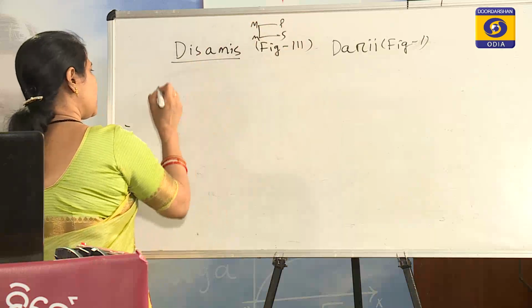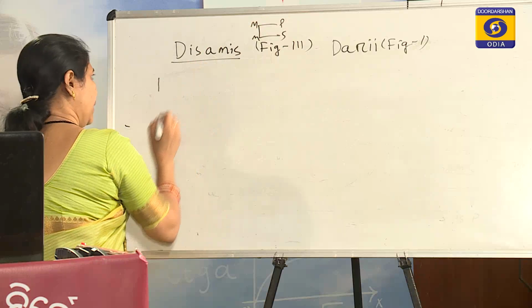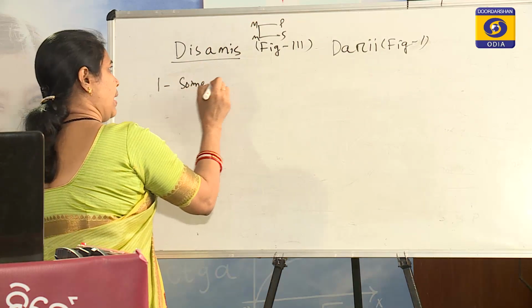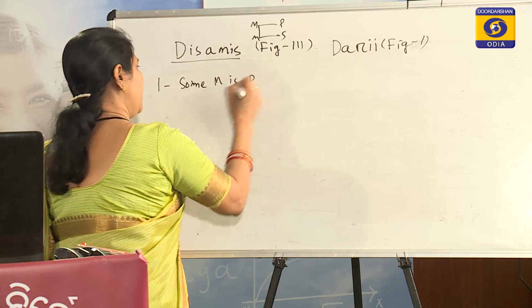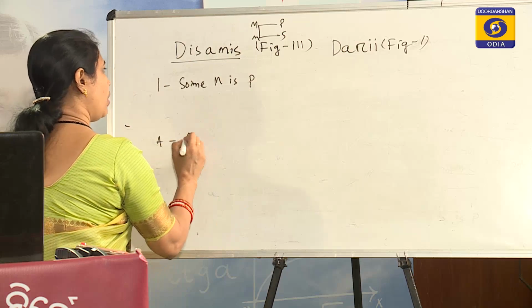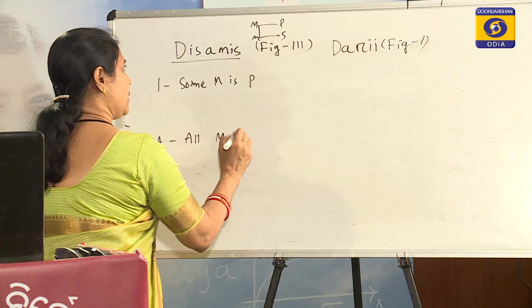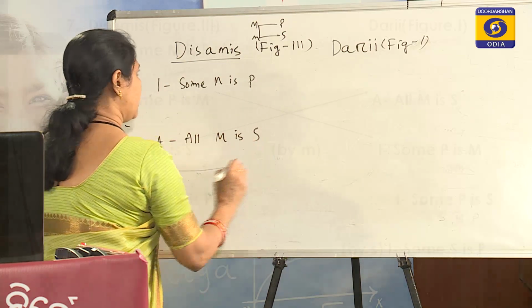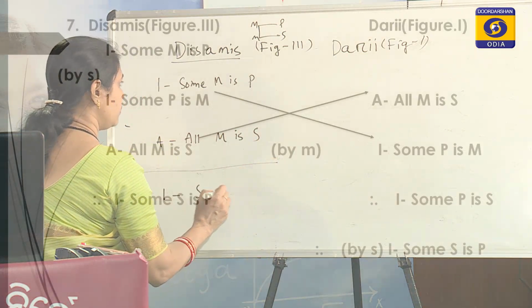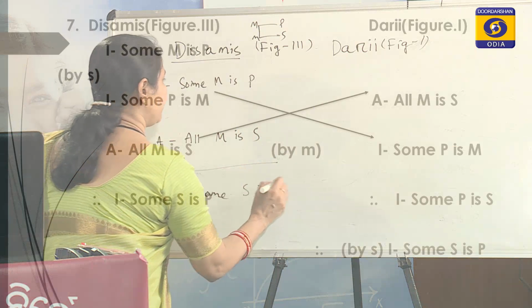So, the first vowel is I, so some M is P, and the second vowel is A, that is all M is S, and the conclusion is I, that is some S is P.